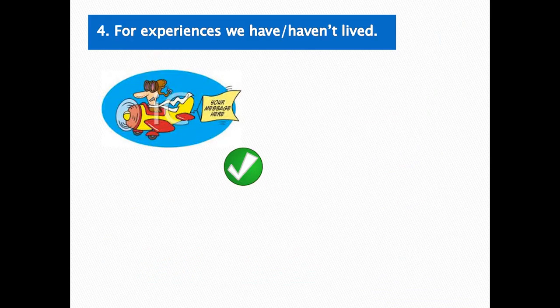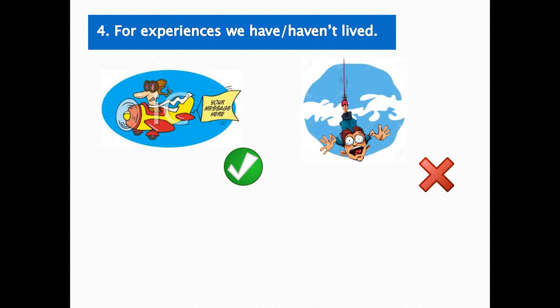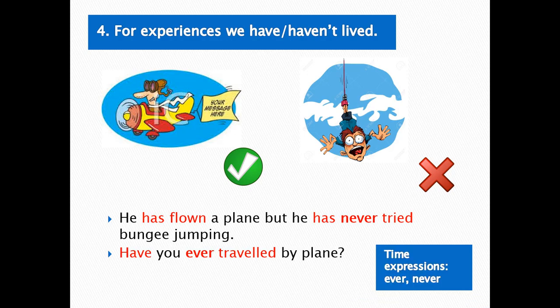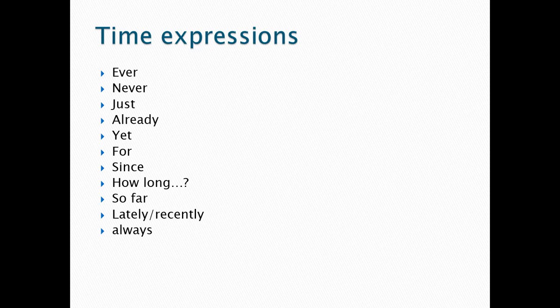The present perfect is also used to describe the experiences we have or haven't lived. Look at the picture, and then the sentences say, he has flown a plane, but he has never tried bungee jumping. Have you ever traveled by plane? This is talking about the experience that you have or haven't lived. So you can use time expressions like ever or never. Here are other time expressions like ever, never, just, already, yet, for, since, how long, so far, lately, recently, last, always.